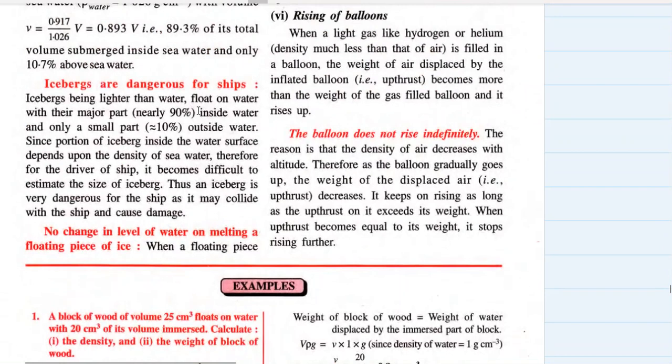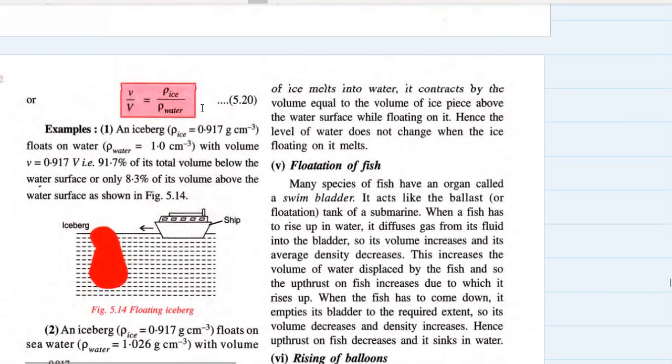No change in level of water on melting a floating piece of ice. This is amazing. When a floating piece of ice melts into water, it contracts by the volume equal to the volume of ice piece above the water surface while floating on it. मतलब जब वो आइस का पीस फ्लोट कर रहा था तो जितना वॉल्यूम उसका वाटर के ऊपर था, 10% वॉल्यूम, उतना ही परसेंट वॉल्यूम से वो कॉन्ट्रैक्ट हो जाता है. मतलब उसका 10% वॉल्यूम जब वो मेल्ट करता है तो वो कॉन्ट्रैक्ट हो जाता है. Hence the level of water does not change when the ice floating on the water melts. Very interesting, na.